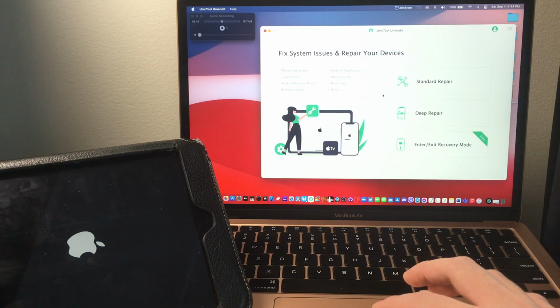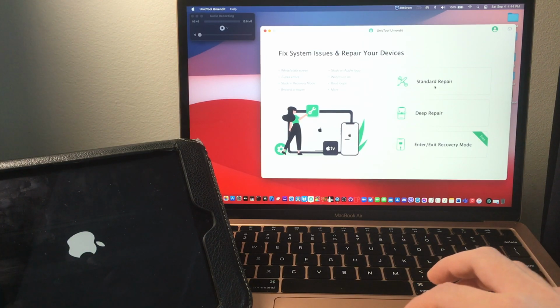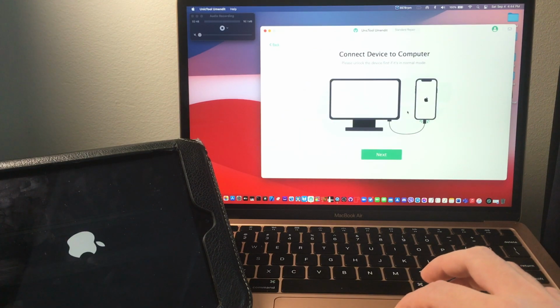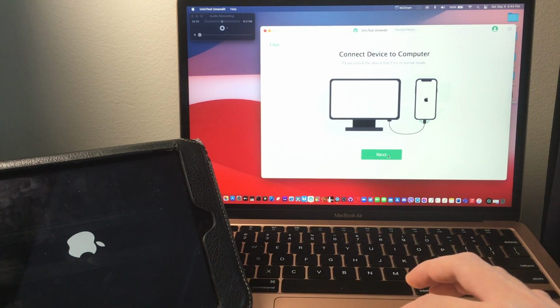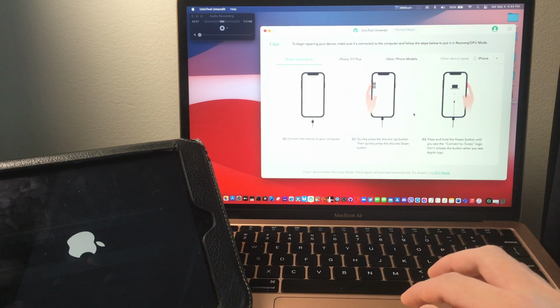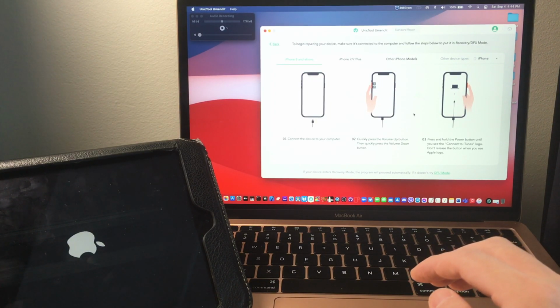So click on standard repair, and now it says connect device to computer. We have done that already. Click next. And now we need to put the iPad or iPhone or iPod into recovery mode. So let's go ahead and do that right now.